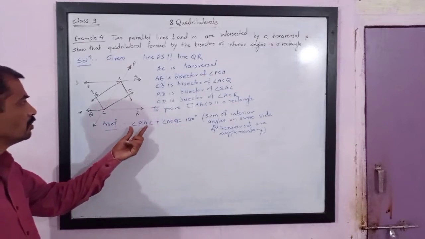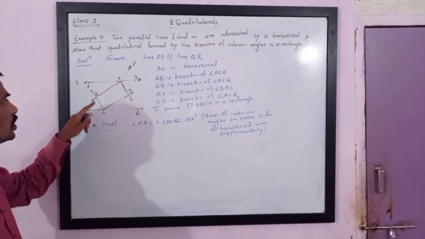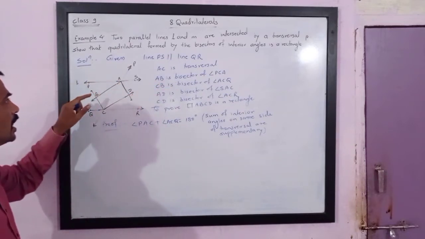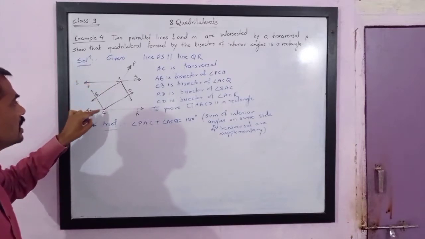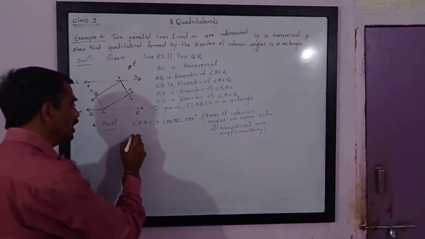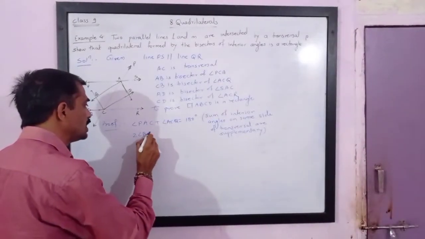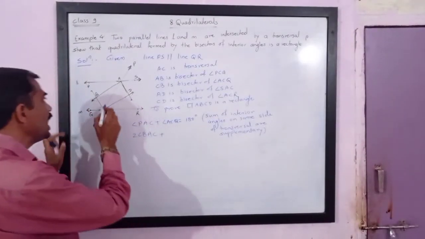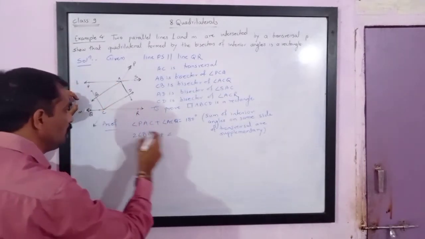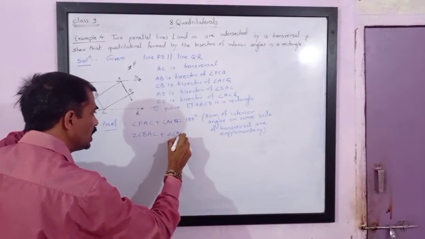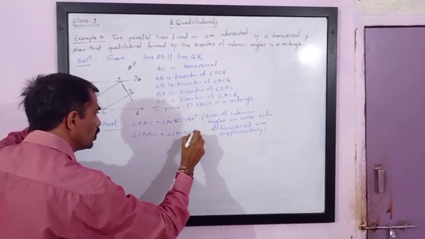Now watch carefully. Since AB is the bisector, PAC is equal to 2 times angle BAC. So I can say that twice angle BAC plus twice angle ACB is equal to 180 degrees.